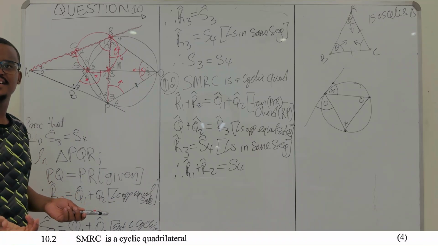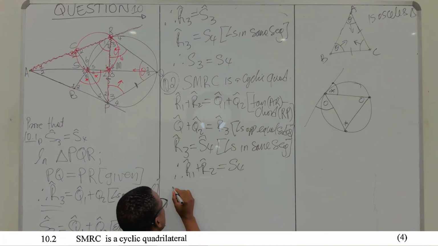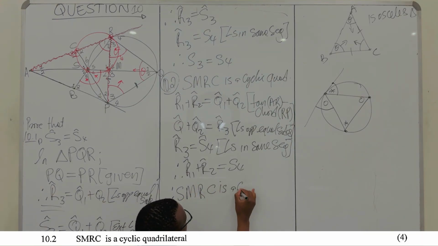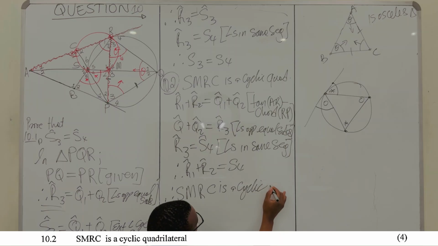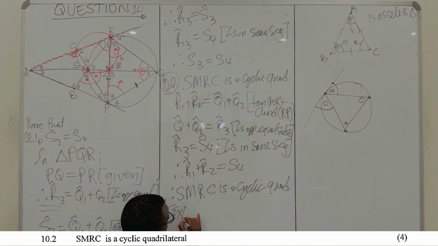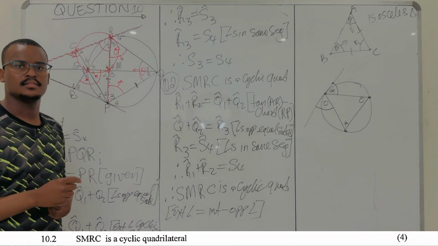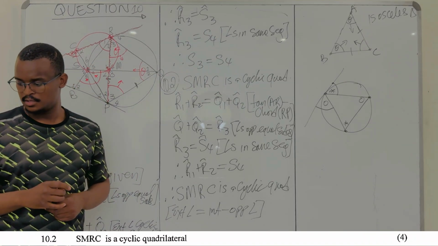So this thing is cyclic. So say therefore SMRC is a cyclic quadrilateral, right? Why? Because the exterior angle is equal to the interior opposite angle. That's what we did. We've shown that this angle here is equal to that angle over there. We're done with this question.